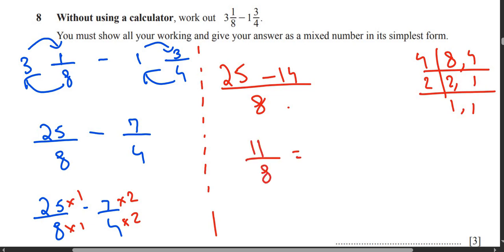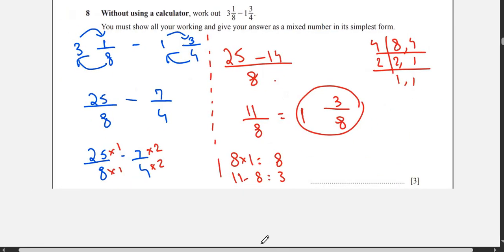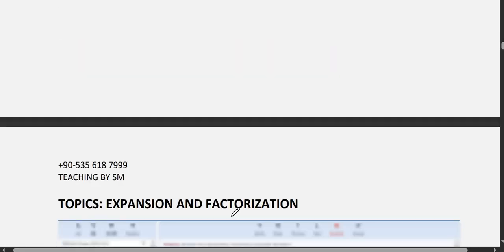Write it in whole numbers. So 8 ones are 8. 8 multiplied by 1 is 8. 11 minus 8 is 3. So 1 whole 3 upon 8 is going to be your answer. I hope you guys were able to understand this topic. We are finished with this topic as well.